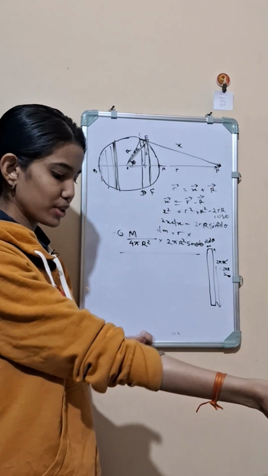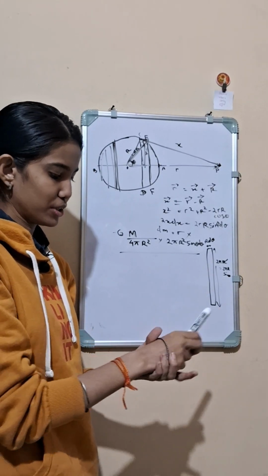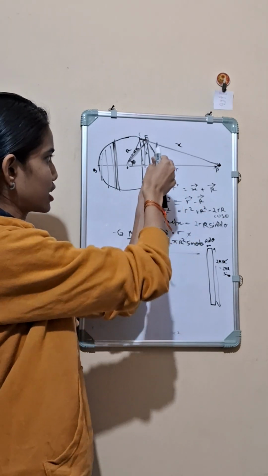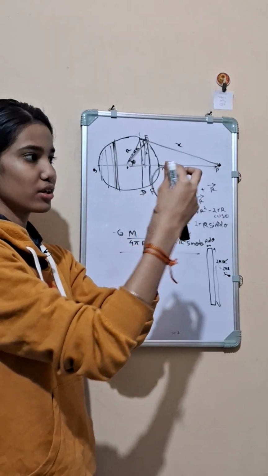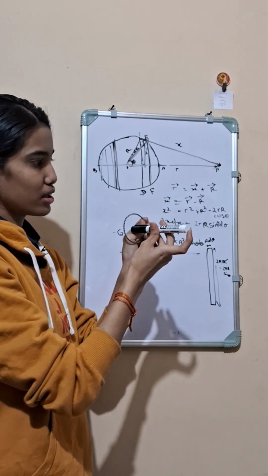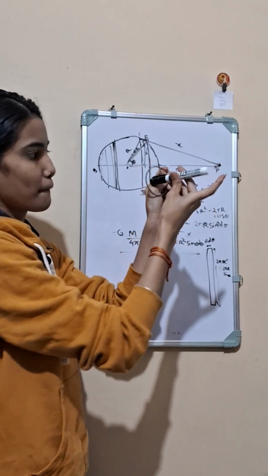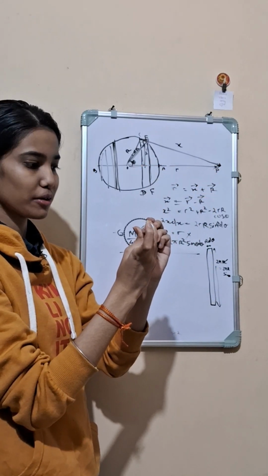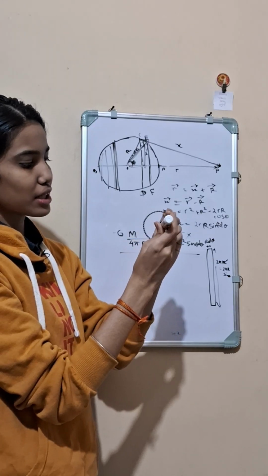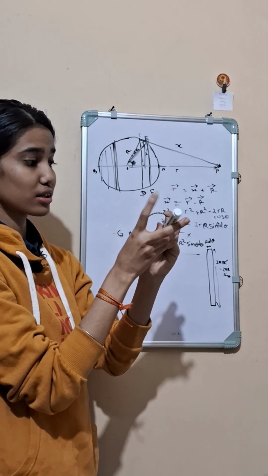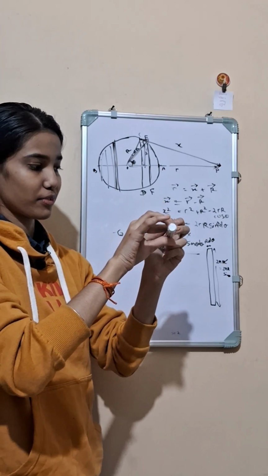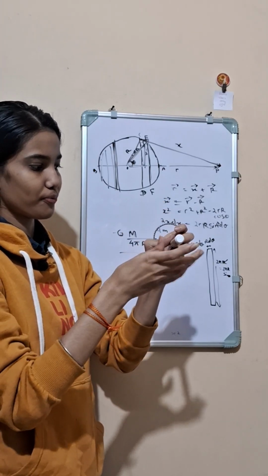Let me show you something. I hope this can help. Suppose this is the ring. I have taken this slice out. Now I have this ring, and here the point is P. From this you can see that all the points on the ring are at a constant distance from this end. So let me show you.